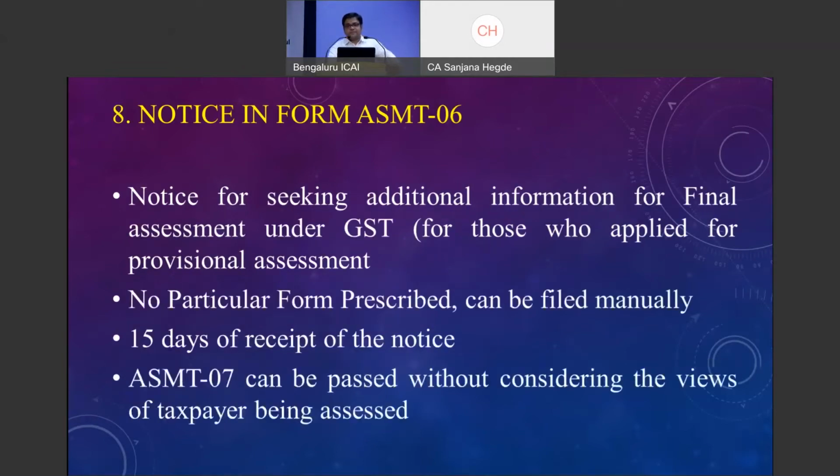ASMT 06, again with reference to the provisional assessment. Once the provisional assessment order is given, that you are permitted to pay your tax under provisional assessment, ASMT 06 will be issued for finalizing. For finalizing the rates, the department will be working as if a professional is working, getting the complete information again, and then they will pass an order. For which ASMT 06 is being used, and within 15 days of the notice, or you can seek an extension also if required, you need to submit the information, after which ASMT 07 will be passed, intimating you what should be the value or what should be the rate at which you have to collect or pay the taxes.